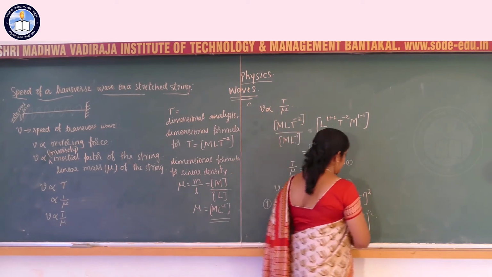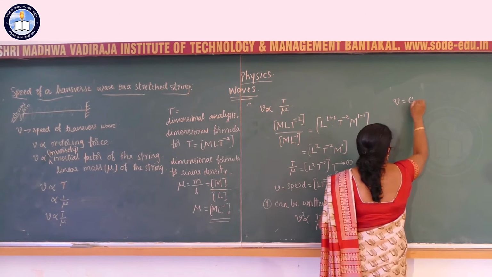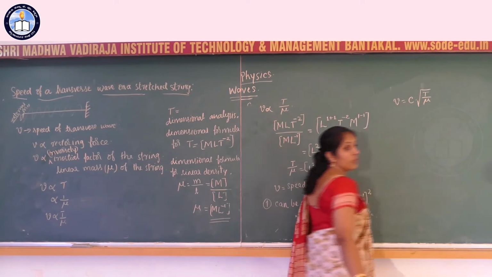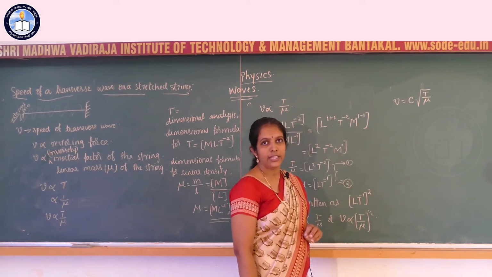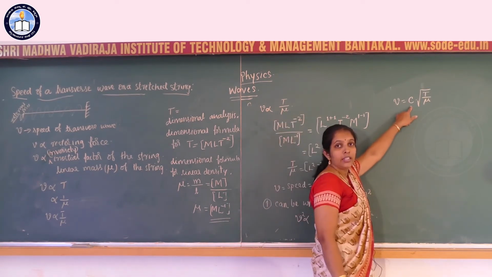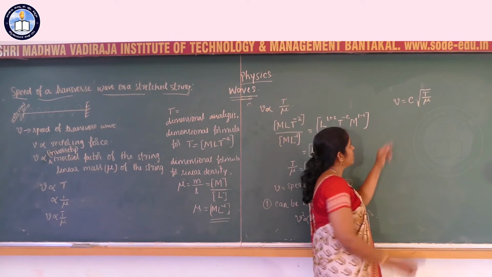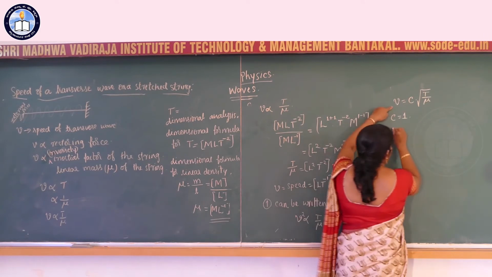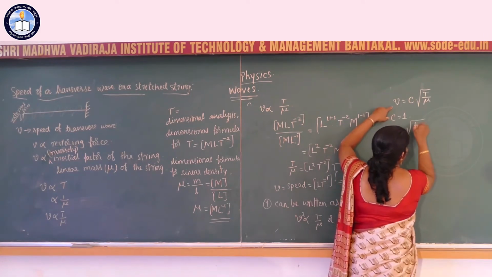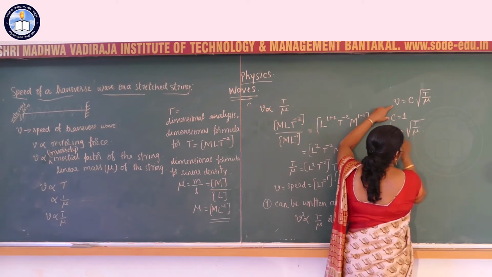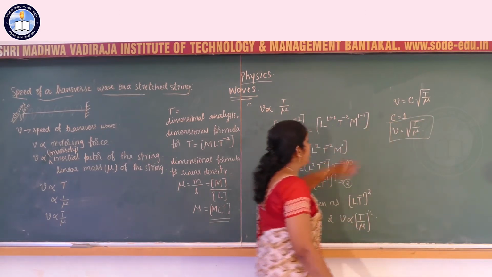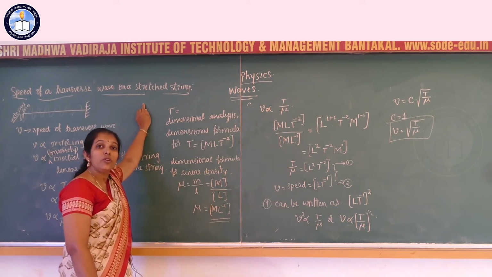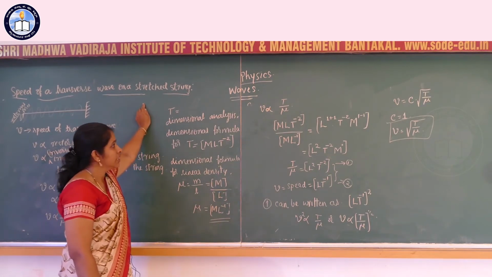Remove the proportionality sign. V is equal to C into square root of T by mu, where C is a constant of proportionality, a dimensional constant, and the experimentally exact value of C is obtained to be 1. V is equal to 1 into square root of T by mu. This is the equation of speed of transverse wave. V is equal to square root of T by mu. I repeat.